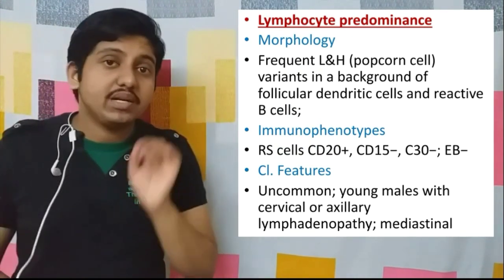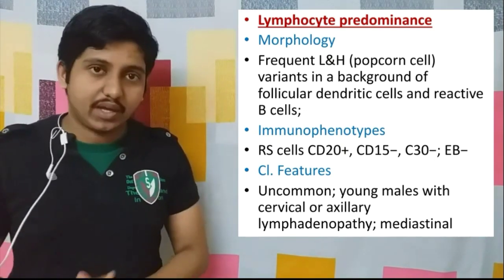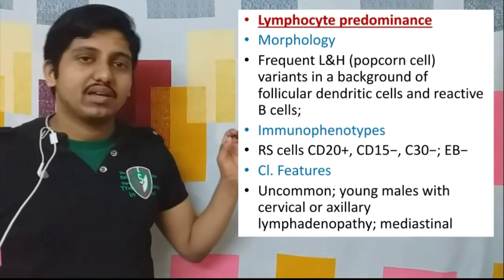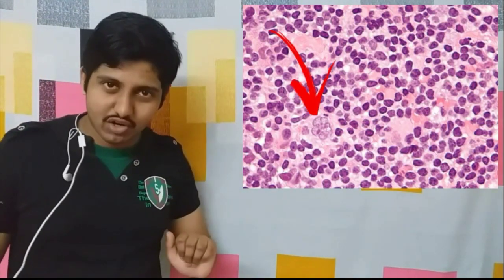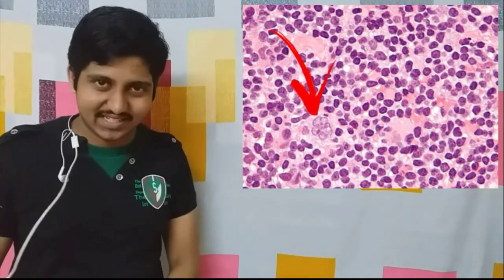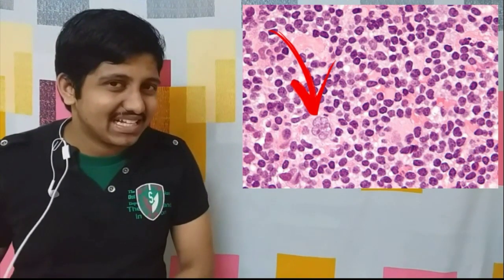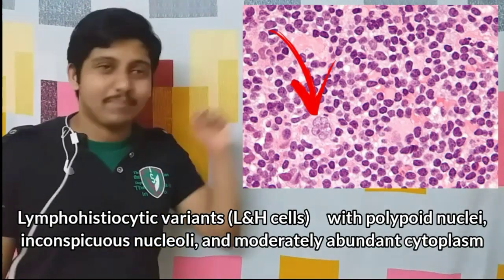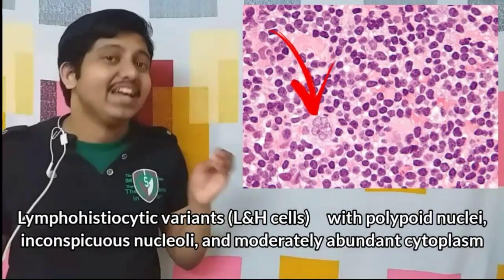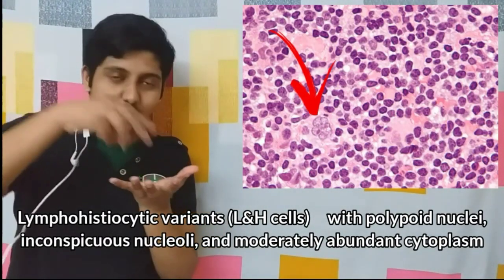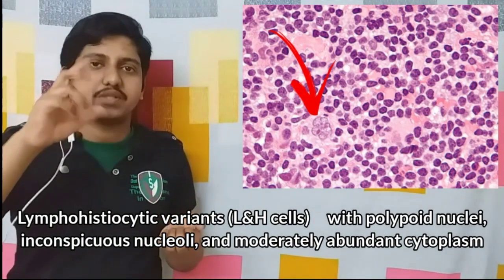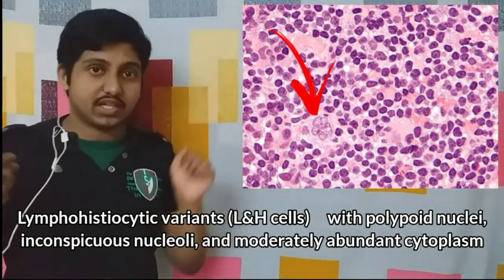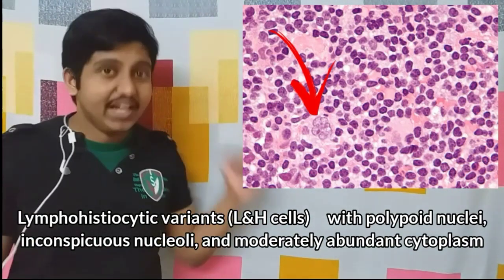Now the next one is the lymphocyte predominance type. What is the difference? P, lymphocyte predominance, P. This P is also seen in the morphology, that is popcorn cells. What do you mean by popcorn cells? Popcorn cells have polyploid nuclei, and within those nuclei the nucleoli are inconspicuous, not seen as much as in the other diagnostic Reed-Sternberg cells.